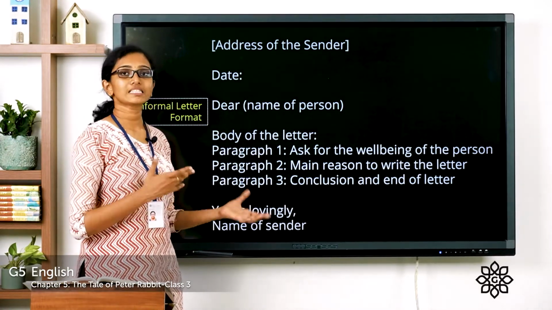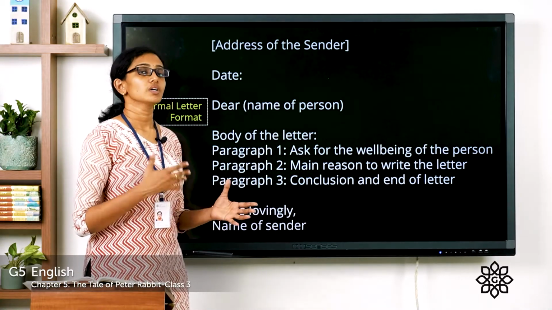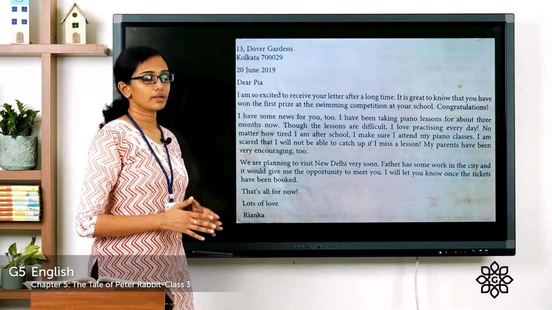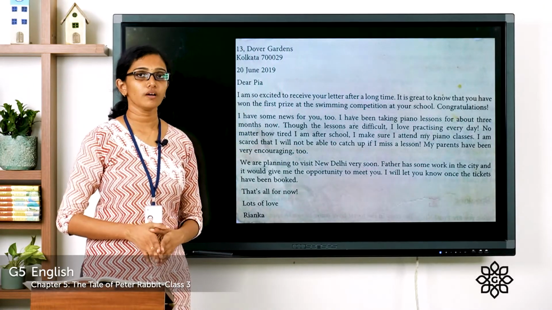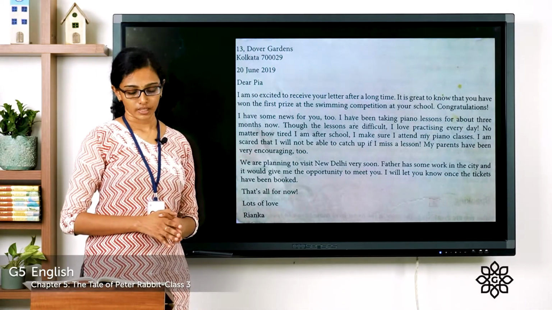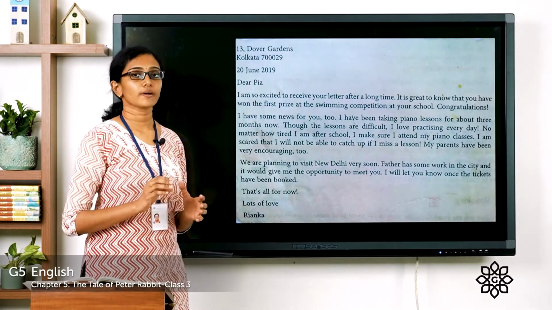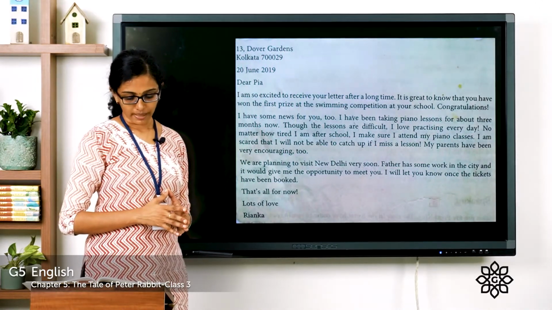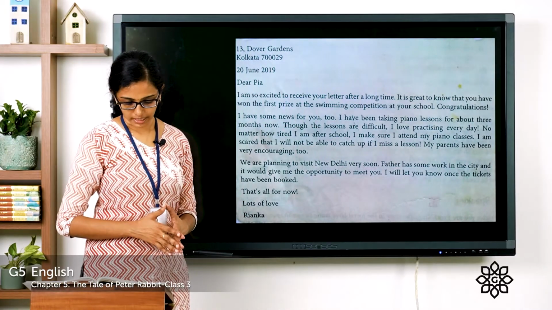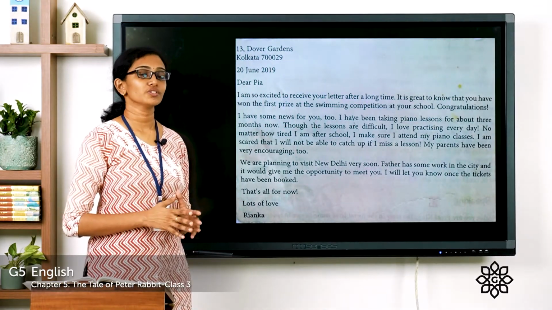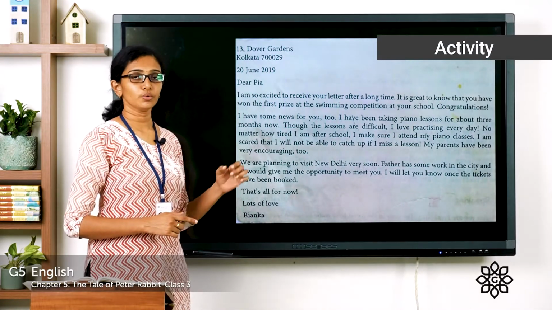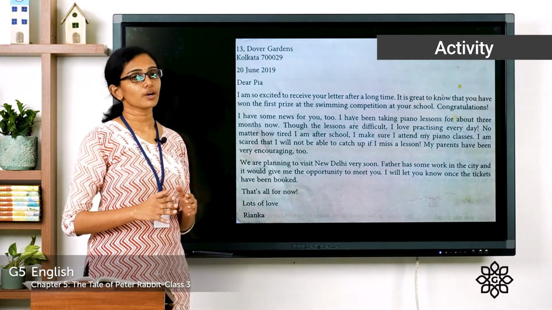And there is one sample informal letter which was taught to you in your first chapter. This is that informal letter. This is in page number 12 of your English reader. You can refer to this as a sample. With this sample, you are supposed to write an informal letter, imagining that you are Peter Rabbit and you have to write the letter to your cousin Benjamin Bunny and tell about your adventures in Mr. McGregor's farm. So this one also is an activity for you. You have to write that informal letter in your notebook.